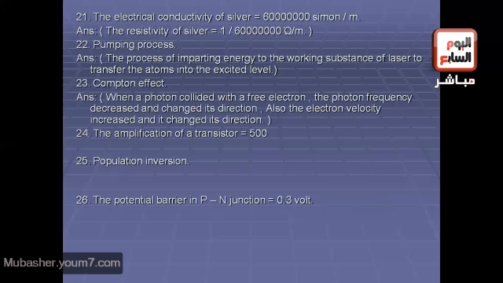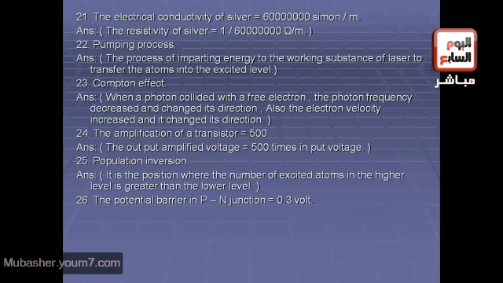Another sentence, what is meant by the amplification of transistor equal 500? Okay, we know that transistor is used as amplifier, and this means that the output amplified voltage equals 500 times the input voltage. Another sentence, population inversion. Yes, this is the situation, as we said before, where the number of excited atoms in the higher level is greater than in the lower level.